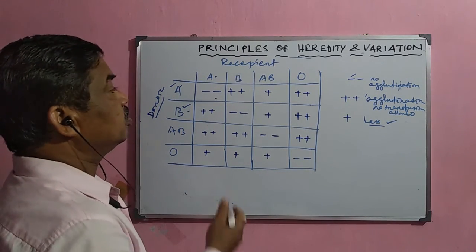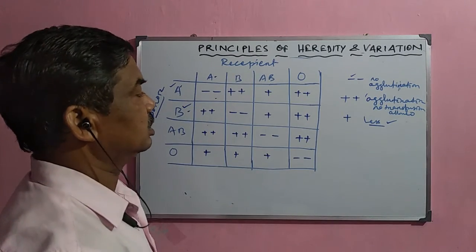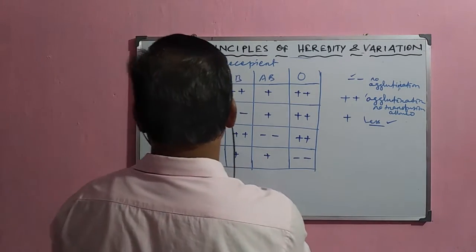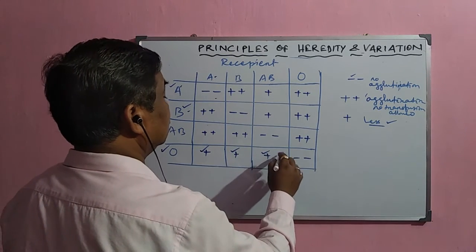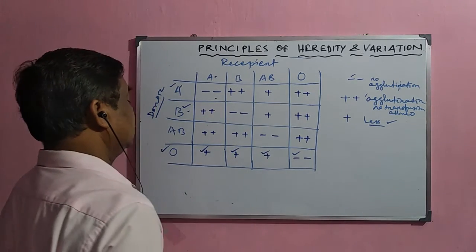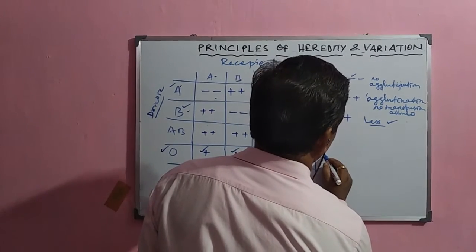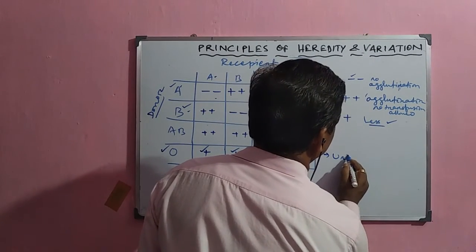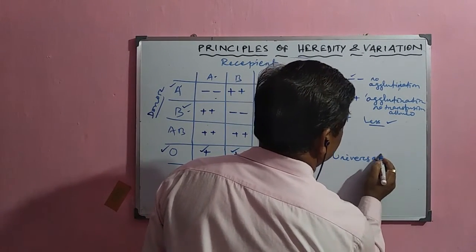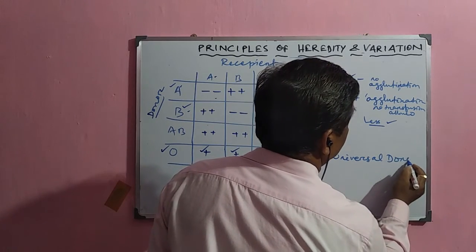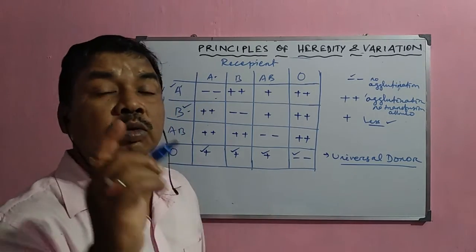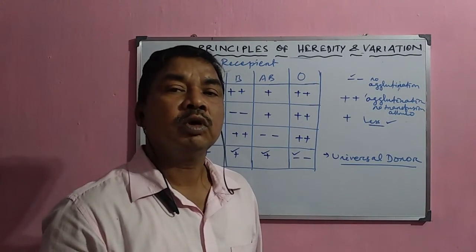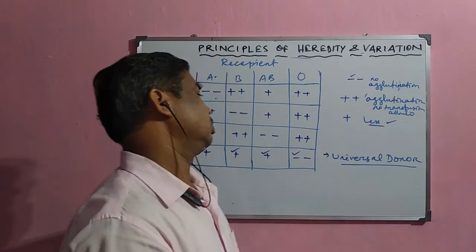So from this table it indicates that the O blood group can donate to any other blood group including O. So that is why this O blood group is called universal donor. It is called universal donor because the O blood group can donate blood to any other blood group.